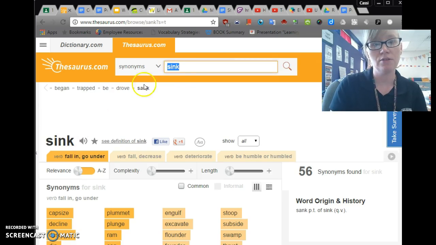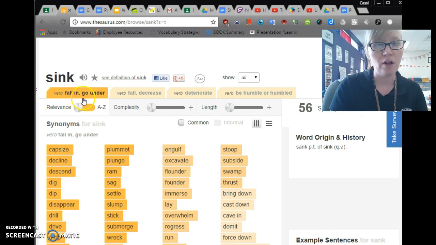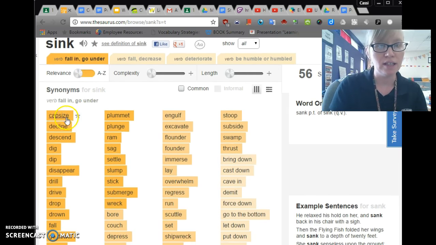And this is the present tense. It means to fall in or go under, and that's what I want. It has words like capsize, decline, descend, ram. Okay, if I don't know them, I'm not going to use them, but I see the word plummet. I'm thinking, as I plummeted to the bottom, that sounds really cool.